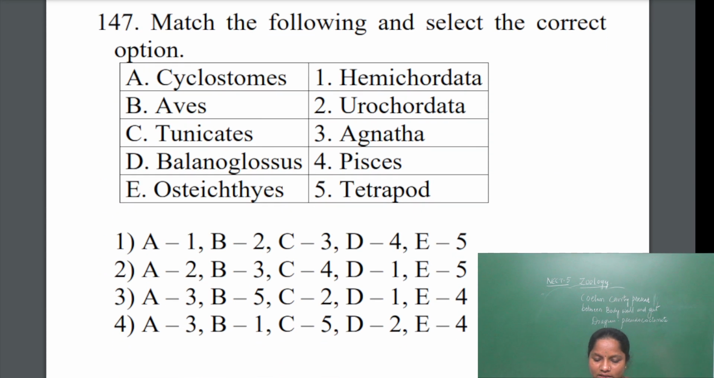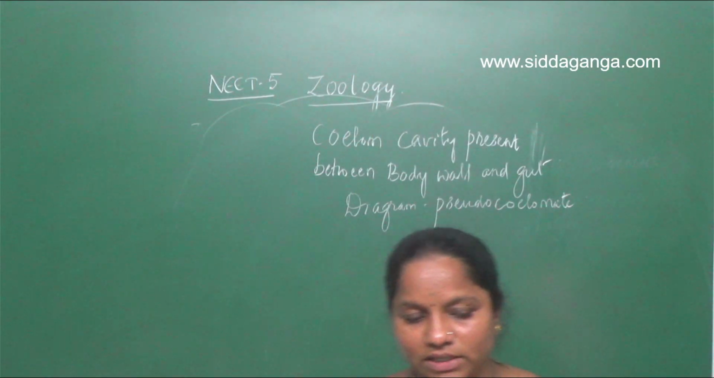Next question. This paper will include many match the following questions, so you'll get many different pieces of information. So here, match the following and select the correct option. Cyclostomes, aves, tunicates, balanoglossus, osteichthyes. Cyclostomes belong to the section called Agnatha. So what is Agnatha now?